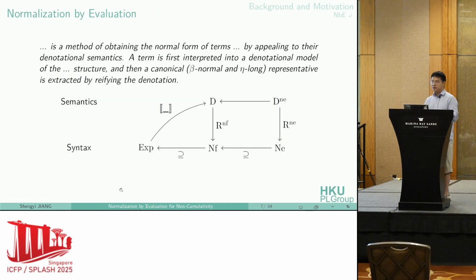Normalization by evaluation is a widely used technique to achieve normalization. It's a method of obtaining the normal form of terms by appealing to their denotational semantics. A term is first interpreted into a denotational model, and then a canonical, mostly beta normal and eta normal representative is extracted by reifying from this denotation.